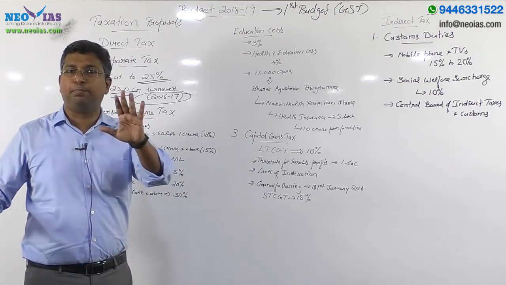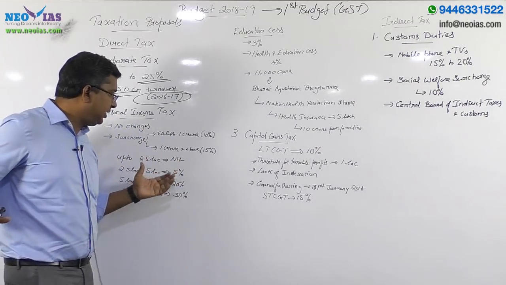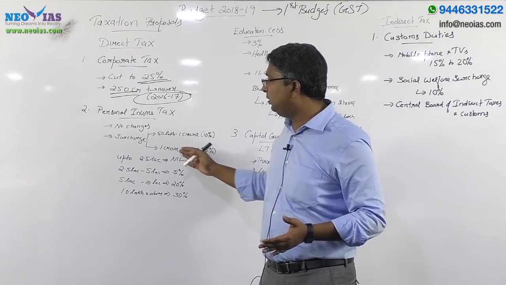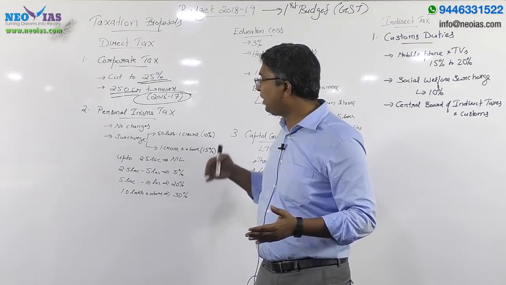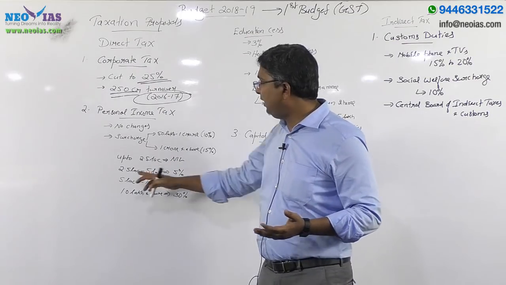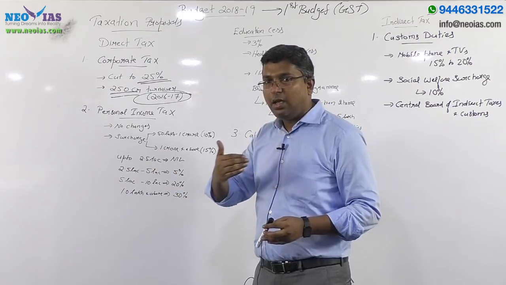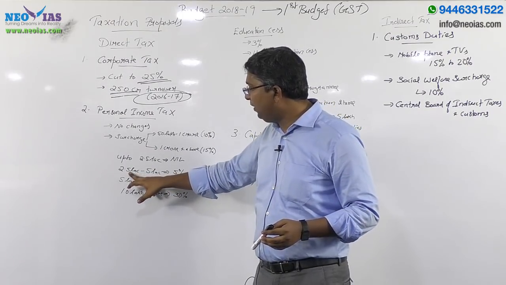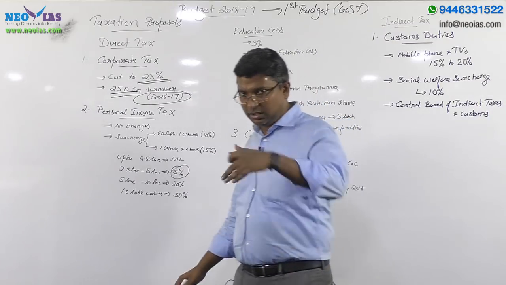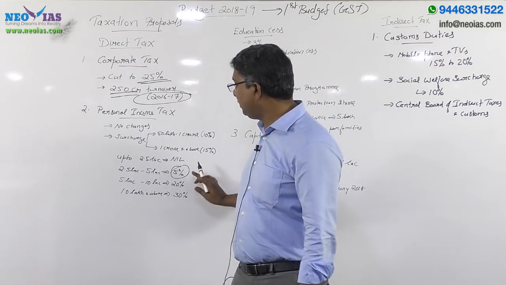So what is the present personal income tax slab? Just have an idea: up to 2.5 lakh annual income, the tax is nil. Then from 2.5 lakh to 5 lakh, for those having an annual income in this range, the tax is 5%, which was reduced by the government in the previous budget.